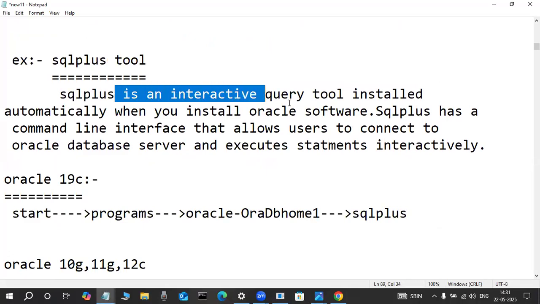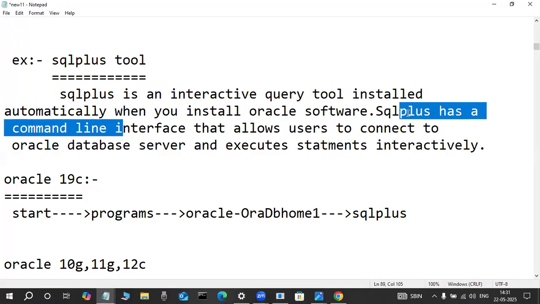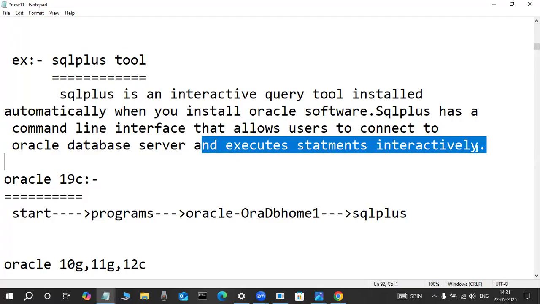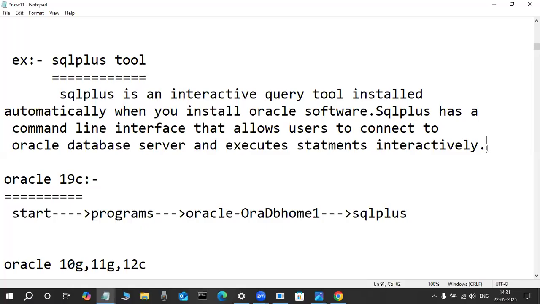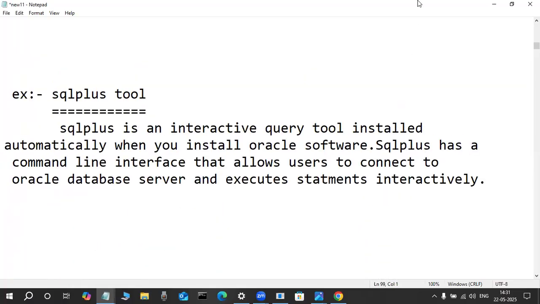SQL Plus is an interactive query tool installed automatically when you install Oracle software. SQL Plus has a command line interface that allows users to connect to the Oracle database server and execute commands and statements interactively. This is the SQL Plus tool, take a snap.